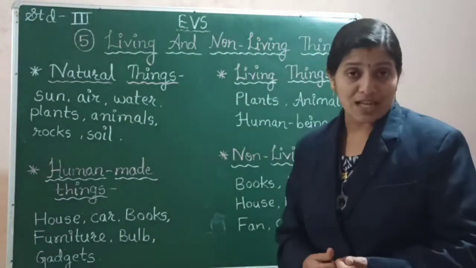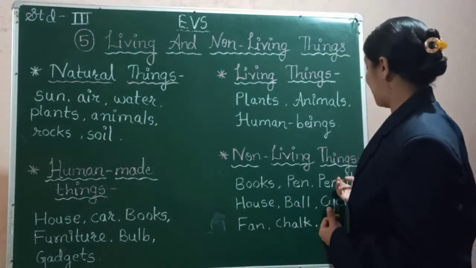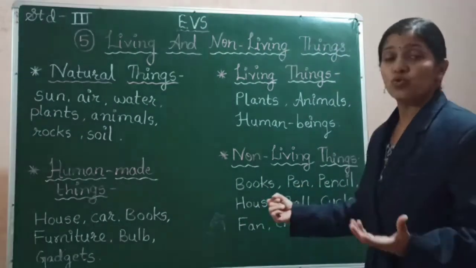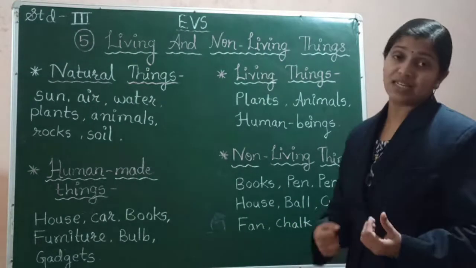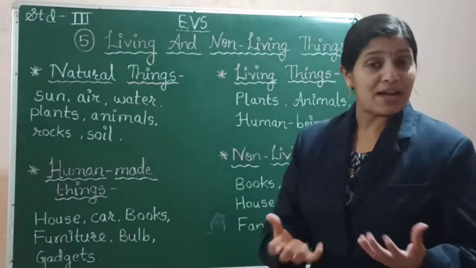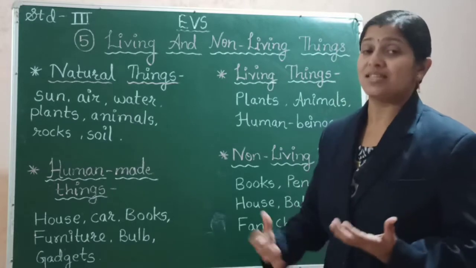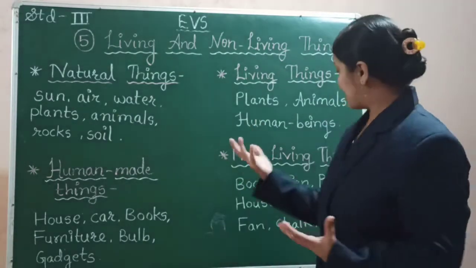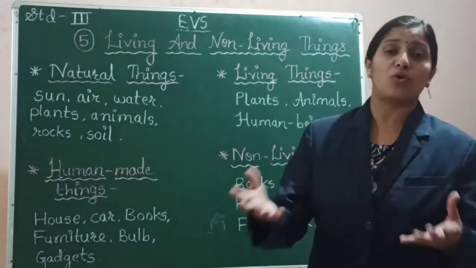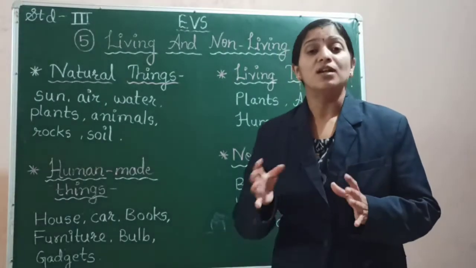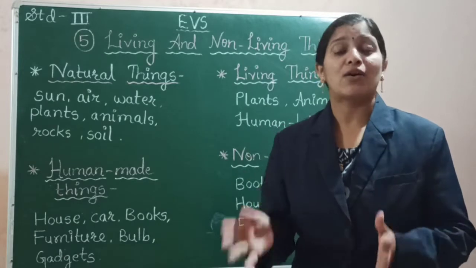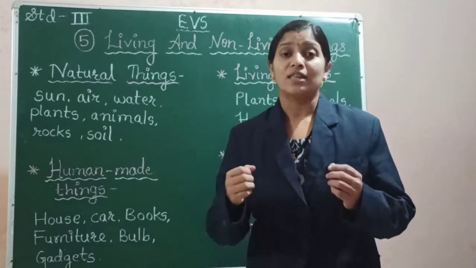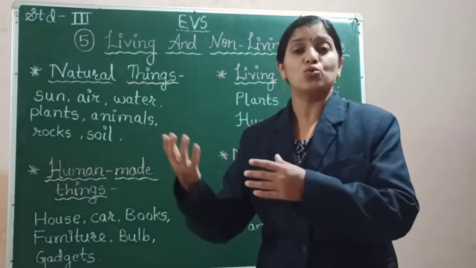So the books that we use, the pen, pencil, the houses that we live in, the ball that is used to play, the cycle, that is, all of you may be having cycles, you ride the cycles, fan, chalk, all the electrical appliances, all the objects, all our furnitures, these things, they do not have life in them. They can't move on their own. They have to be lifted and taken to other places.